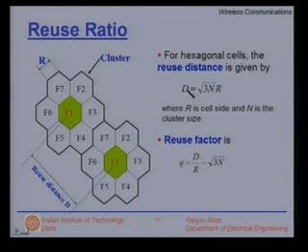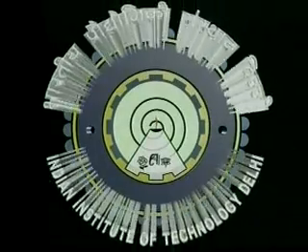Clearly, the distance increases as you increase the cluster size. The reuse factor is defined as d over r. It's a normalized distance with respect to the radius, and it is nothing but under root 3n. Alright, so we'll conclude at this point, and we'll take cell capacity and reuse distances at the next class.